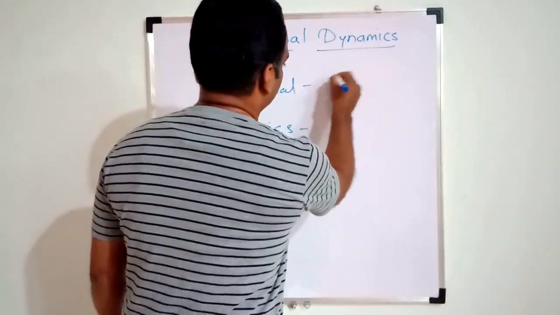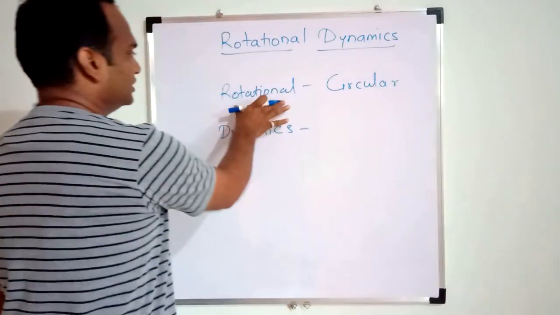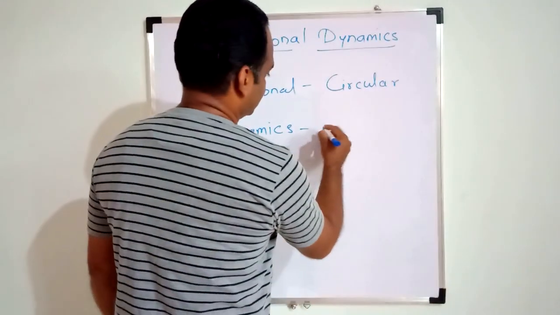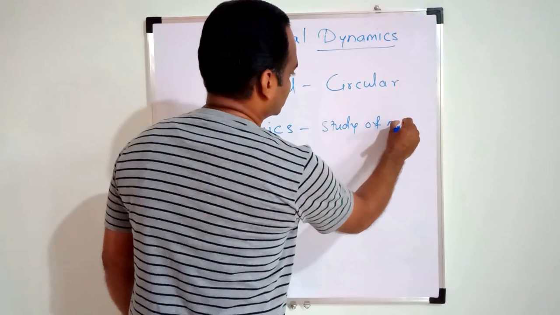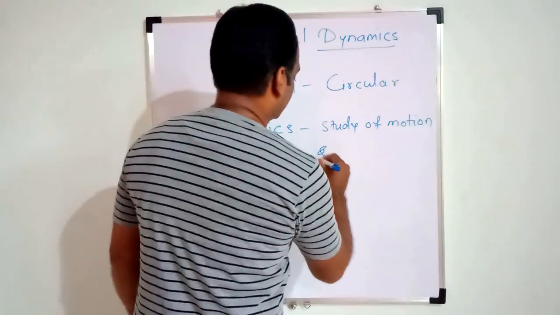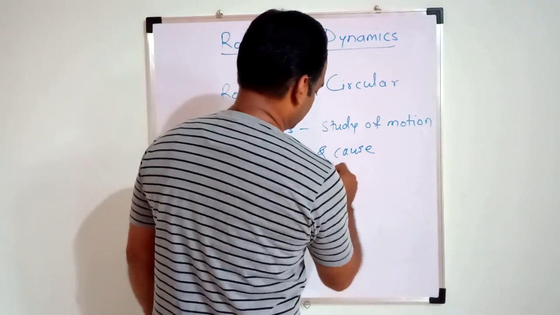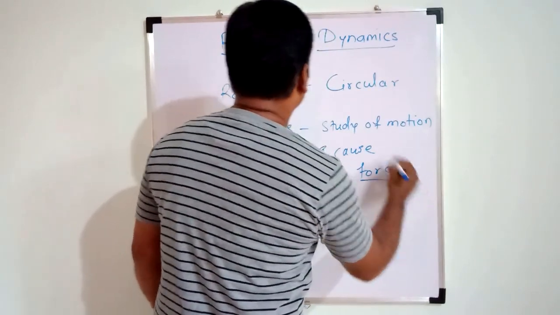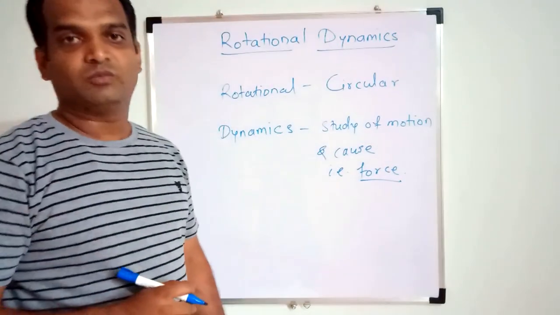Rotational is nothing but circular, and dynamics is the study of motion and the cause, that is force. So rotational dynamics is the study of circular motion.